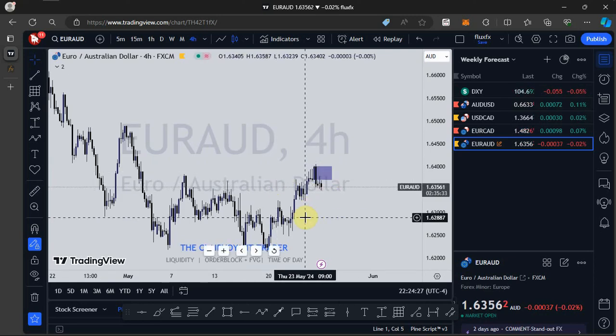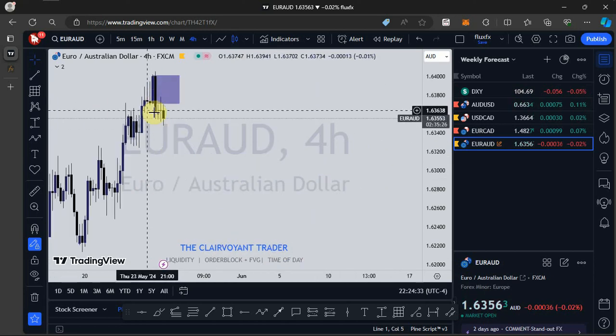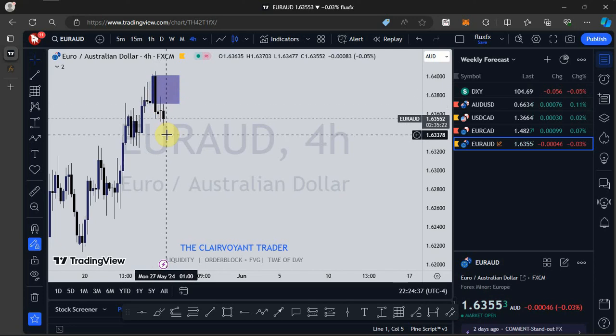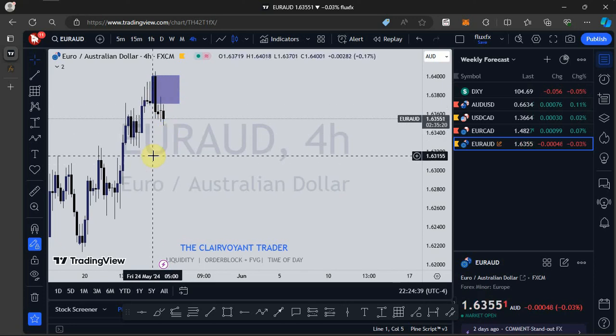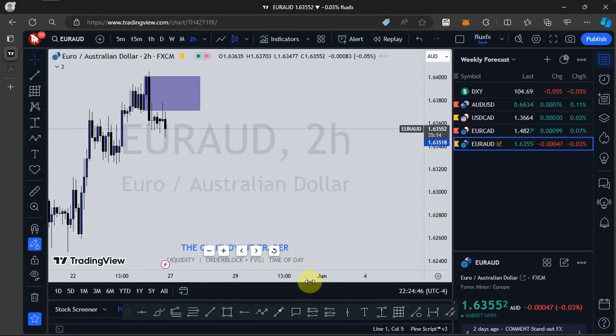So we've had a creation of a bearish order block right here. So price tapped into the bearish order block, then we are seeing price pushing to the upside. So going into next week, I'll expect to see price continue to push to the upside. But let's switch to the 2-hour time frame and see what is happening right here.